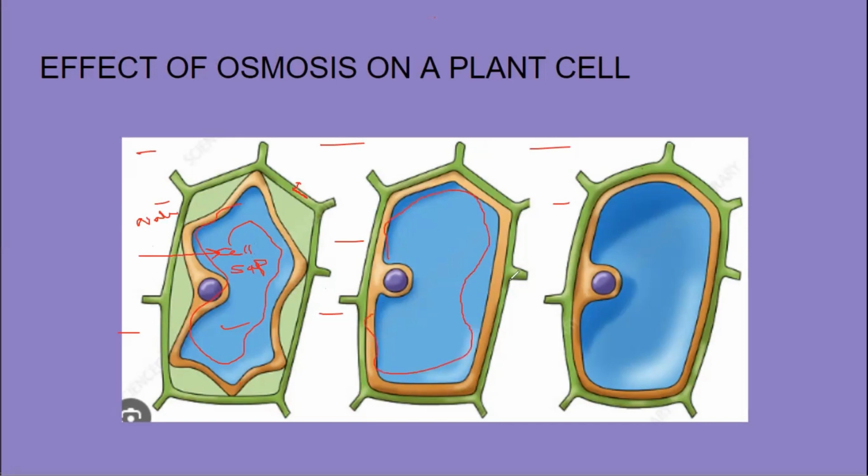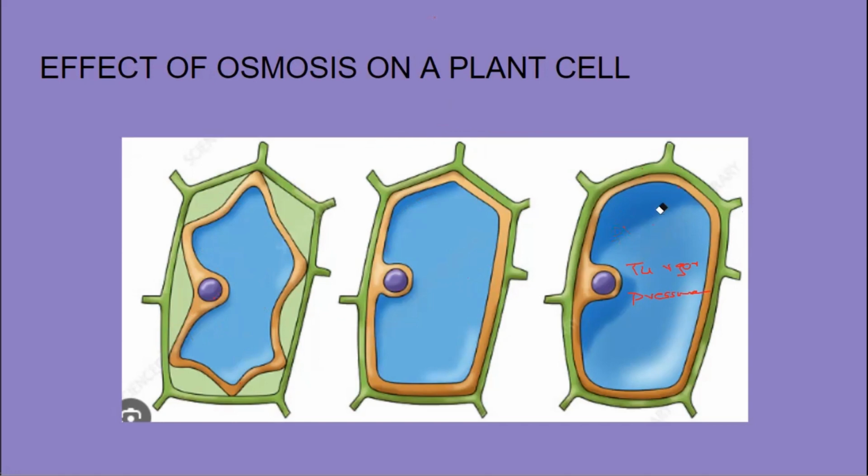The vacuole has become too big. So such type of cell in which there is a big vacuole is called a turgid cell. The cell has become stretched. A large amount of fluid is accumulated, and the turgor pressure, the pressure which the fluid is exerting on the cell walls, increases inside the cell. Such type of cell is called a turgid cell. So what is a turgid cell? A turgid cell is a cell in which water has been gained from the surrounding by osmosis.